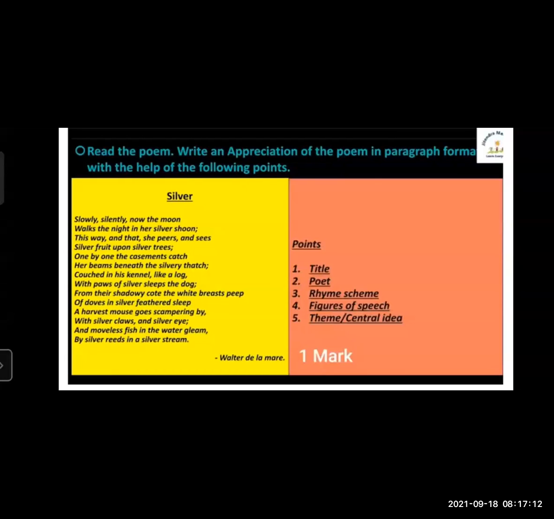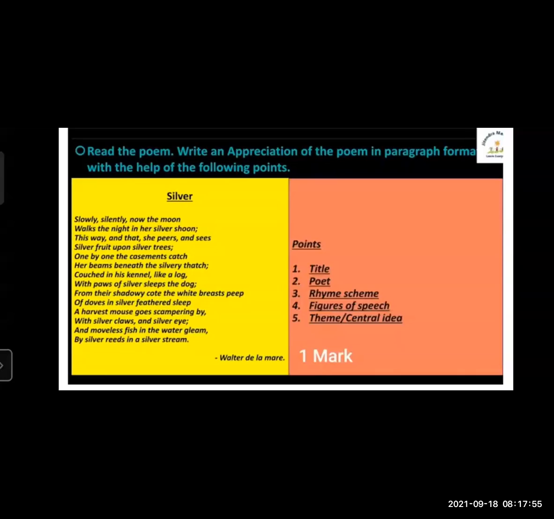Firstly, we should have seen the poem. Slowly, silently now the moon walks the night in her silver shoon. This way and that she peers and sees silver fruit upon silver trees. One by one the casements catch her beams beneath the silvery thatch. Couched in his kennel like a log, with paws of silver sleeps the dog. From their shadowy coat the white breasts peep of ducks in silver feathers asleep. A harvest mouse goes scampering by with silver claws and silver eye, and moonlit fish in the water gleam by silver reeds in silver stream.